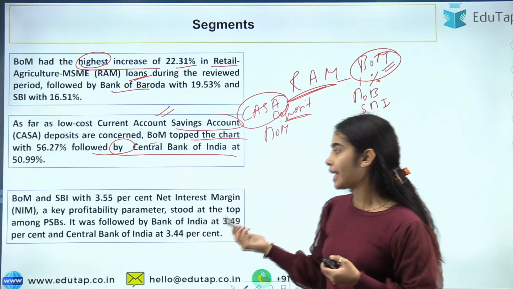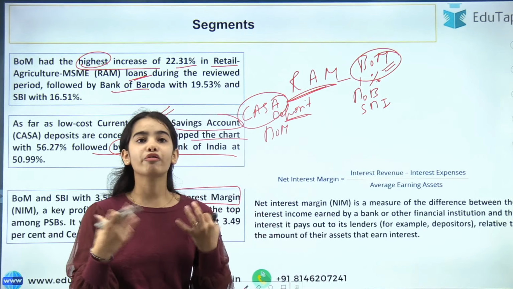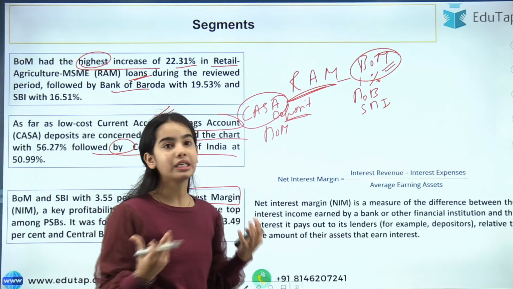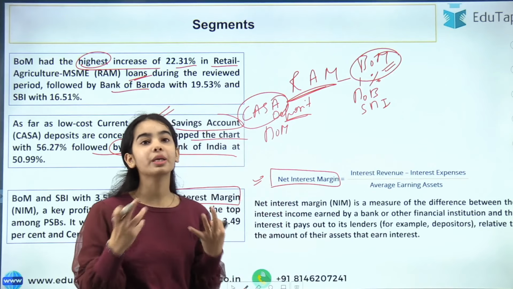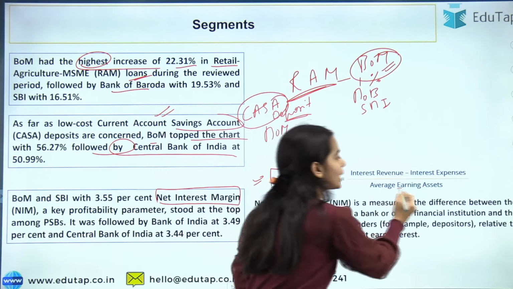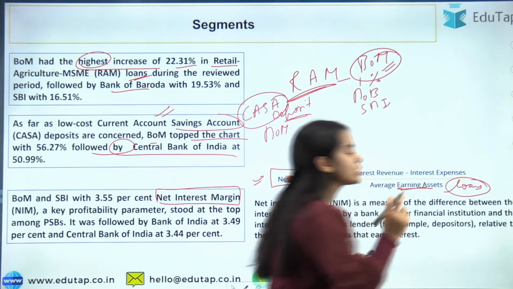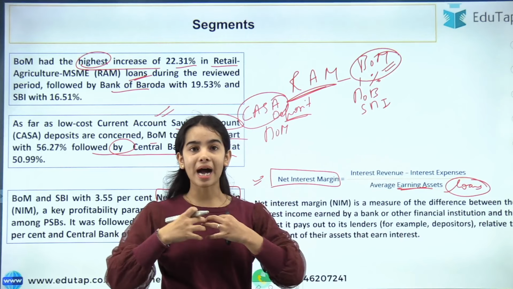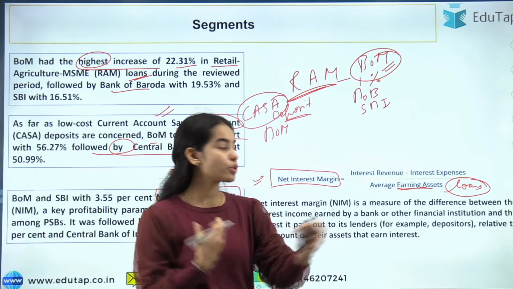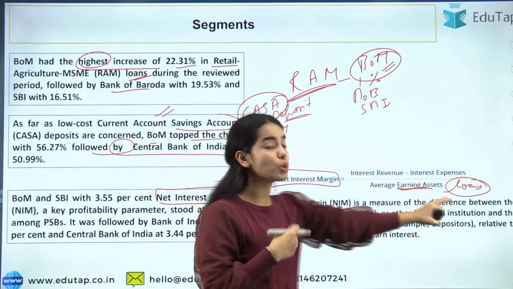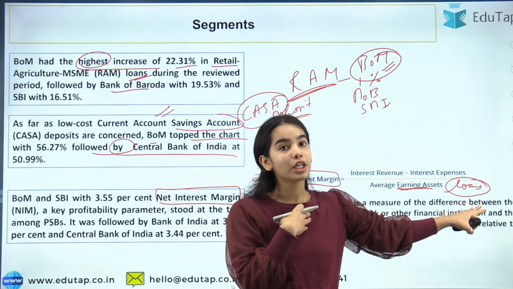So next is the NIM category, that is the net interest margin. First of all, net interest margin is a profitability parameter. Through the net interest margin, we see the profitability of the bank. First of all, what are the earning assets of the banks? They are the loans, because loans are the assets of the bank. The bank is providing you the loan, and on that the bank is earning some interest. So that is my earning asset, because on the loans that I am giving, I am getting the interest.